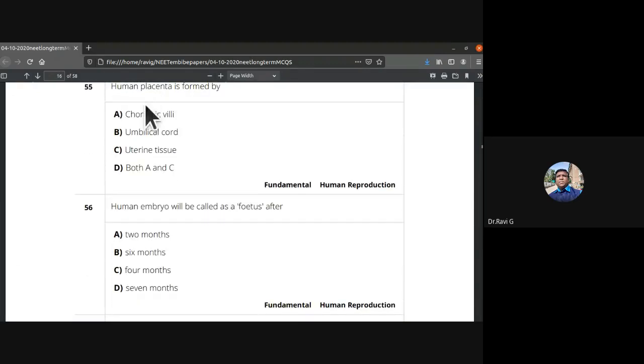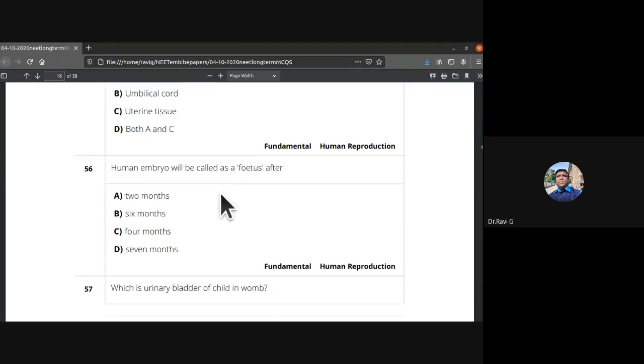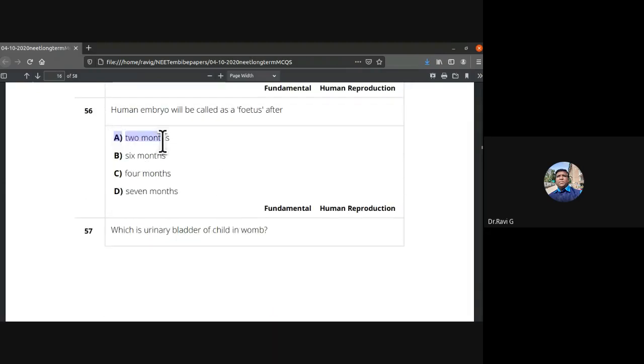55th, human placenta is formed by both chorionic villi and uterine tissue. So both A and C, so D is the answer. It is formed by chorionic villi as well as uterine tissue. Human embryo will be called a fetus after 2 months. Until then we don't call it a fetus, we call it an embryo. So after 2 months, we call it a fetus.